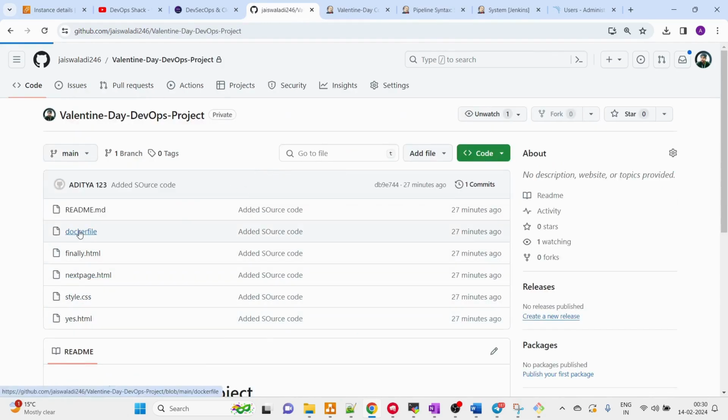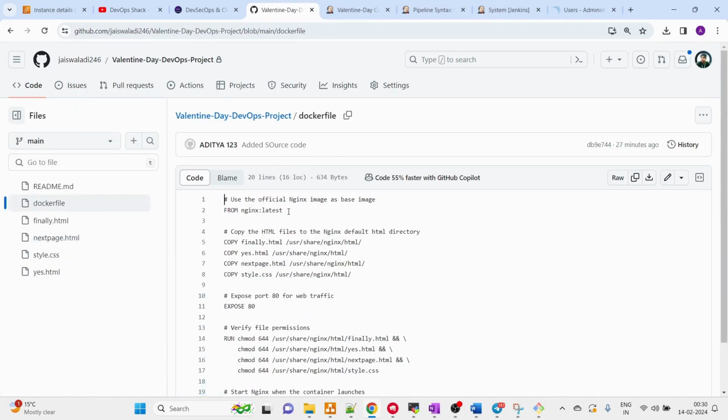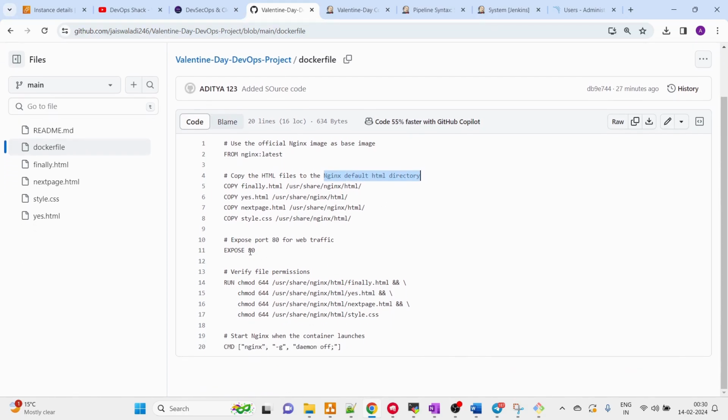If I open the Dockerfile, we are taking a base image of Nginx, and all these files are going to be pasted inside the Nginx HTML directory. And we are exposing port 80. That means the port on the container will be exposed on port 80. This will be used for web traffic.